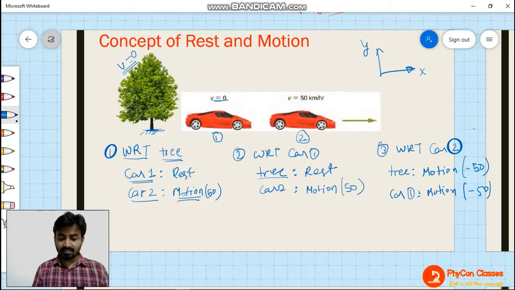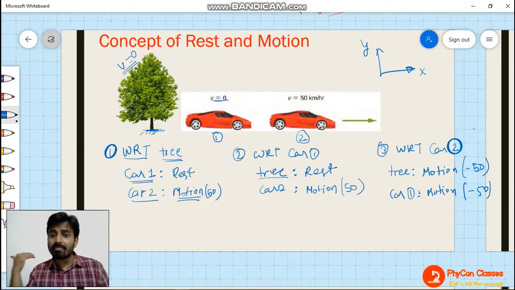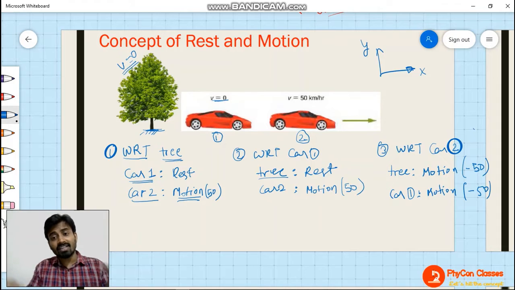See, if you are sitting inside a bus and watching the trees outside, and you are moving in the forward direction, you will feel that the trees are moving in the backward direction, but actually they are in the rest condition. They are on the ground, but with respect to you, you will find that the trees are moving in the backward direction. So this happens.